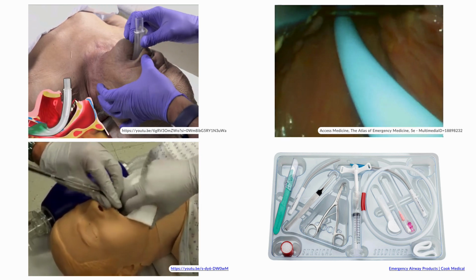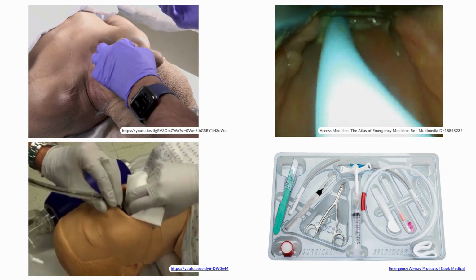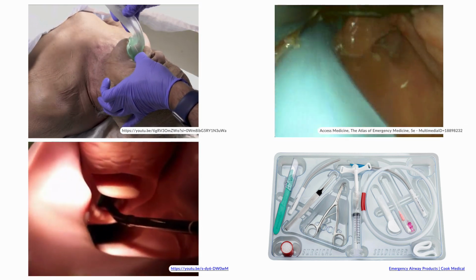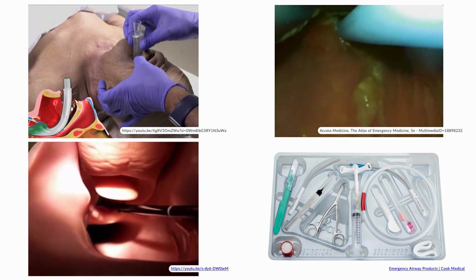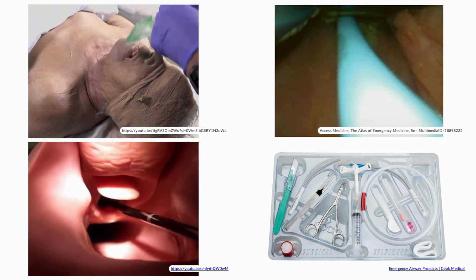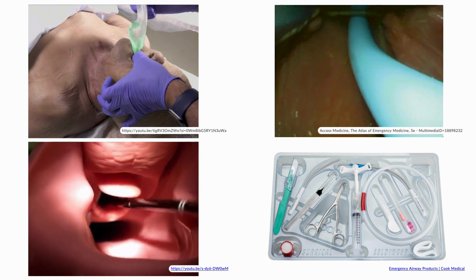These can be utilized with video laryngoscopy. Once the laryngoscope has been inserted, the tool is inserted and advanced into the trachea. An endotracheal tube is then loaded onto the bougie and can advance into the trachea over the tool.